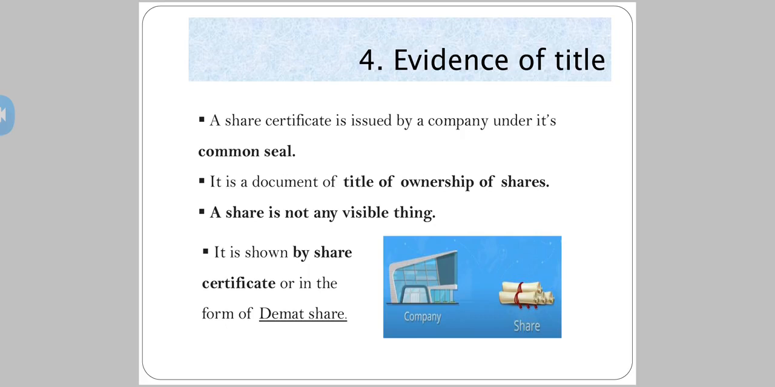If I say that I have got land and building as my asset, I can show this is my land and building. So what is the visible thing here? If it's in physical form, well and good, I can show this is my share certificate. This is in physical form. But if it is in dematerialized form, it is not any visible thing. Evidence of title. Is it clear? Company's name, company's common seal, along with the title of ownership of shares. That means my name would also be there on the share certificate.